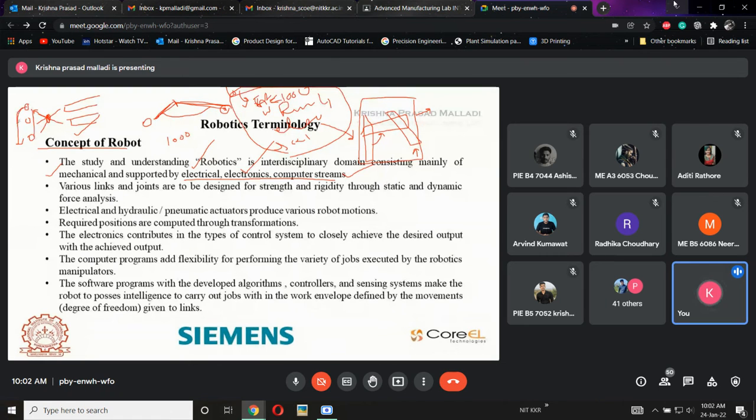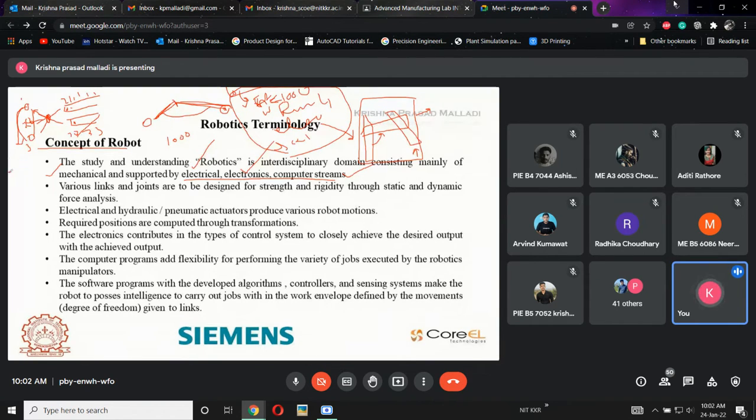So after 4 cycles, the robot needs to pick a part from this one, and this part from the second machine, 1 2 3. From the second machine, the material needs to be distributed, one from here and one from here. Whereas all the first parts will be delivered to this one, 1 1 1 1, and there is a need of 2. Same here, 3 3 3, and there is a need of 2. Like this, it needs to deliver.